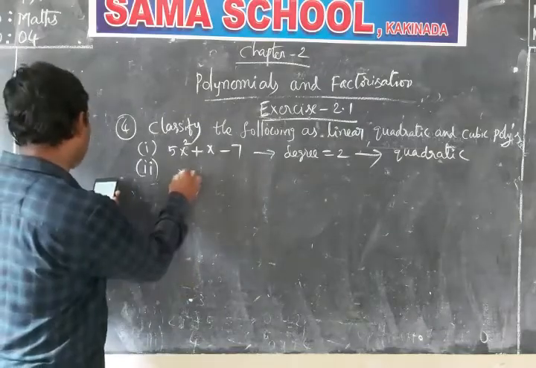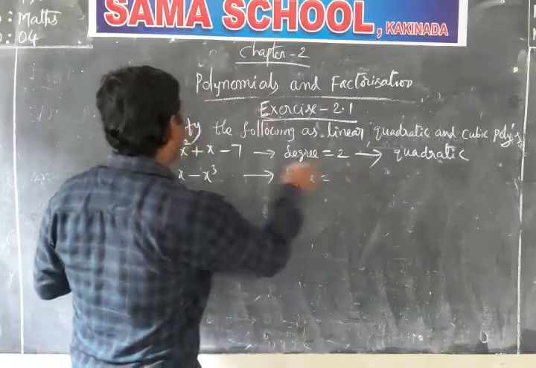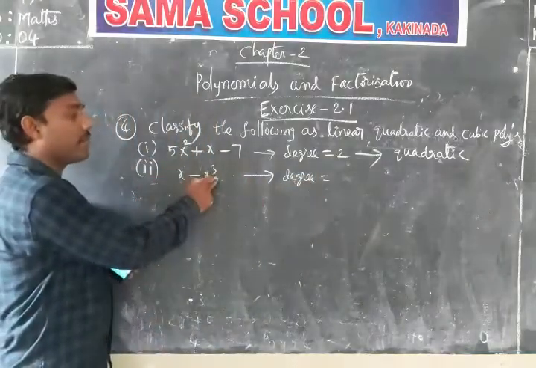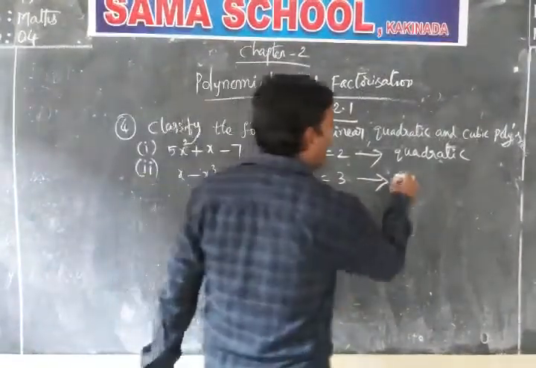That is x minus x cube. What is the degree? What is the highest exponent? It is 3. Now it is a cubic polynomial.